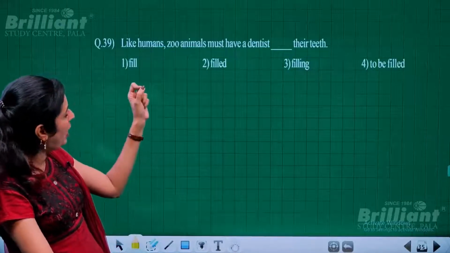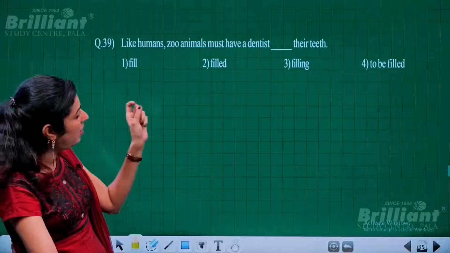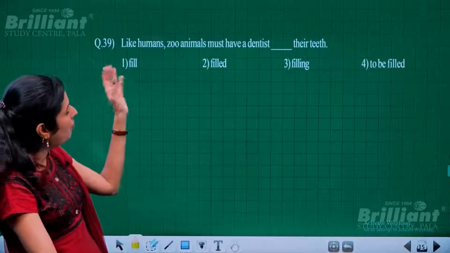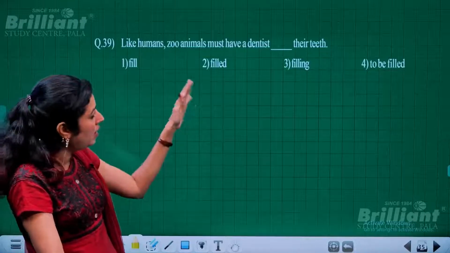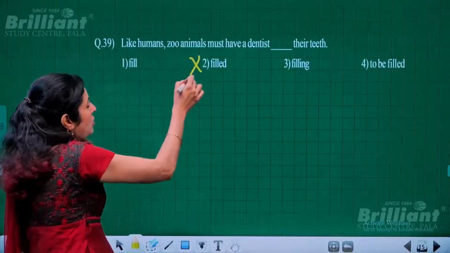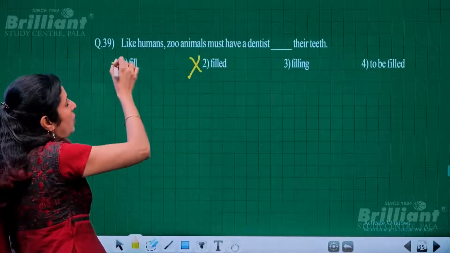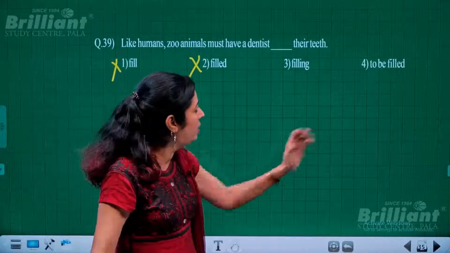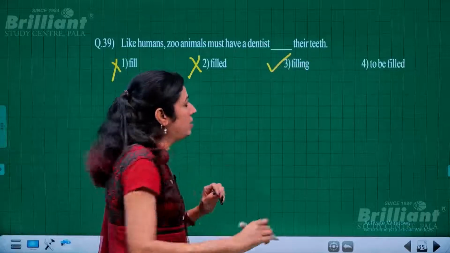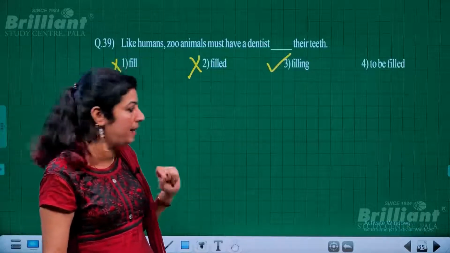Next, question number 39. Like humans, zoo animals must have a dentist filling their teeth, not fill their teeth. To fill would have been possible, but filled in the past tense cannot be used. To fill could have been used with a preposition like to. So we have two more, not to be filled, but it should be filling. So this is the option possible for this blank.